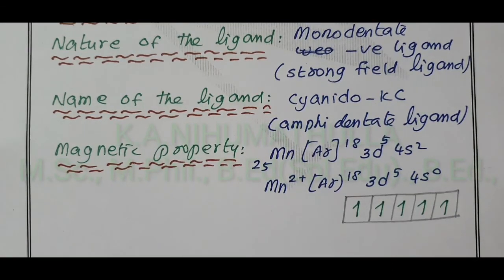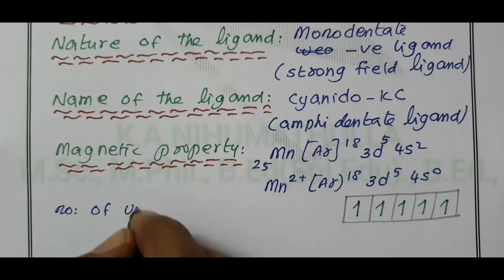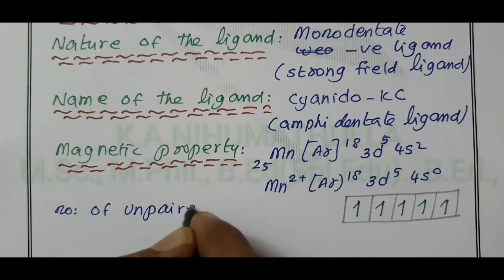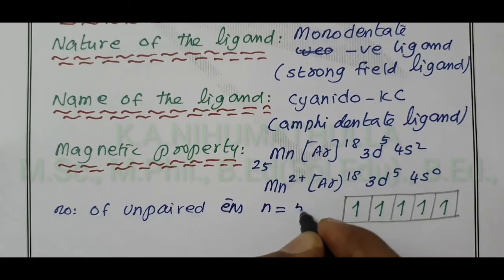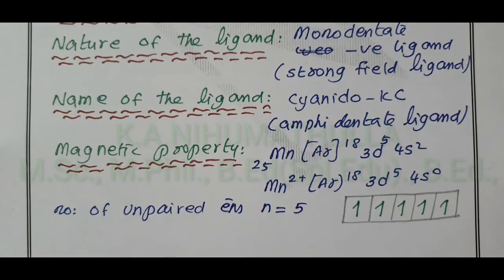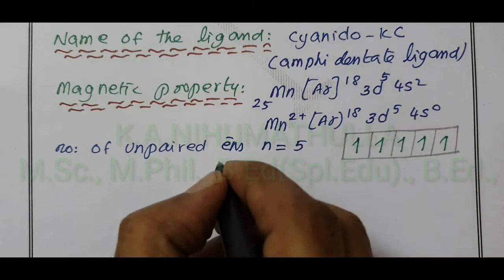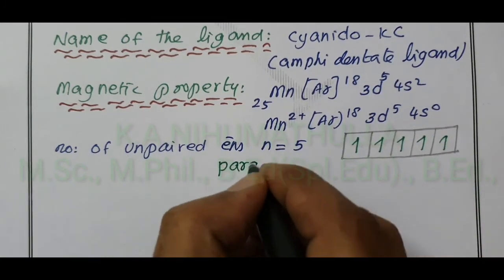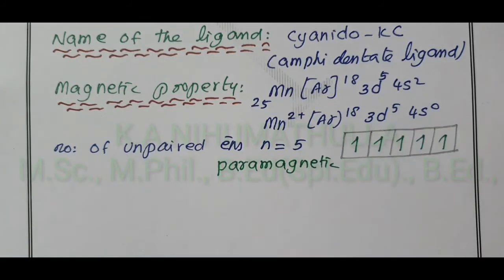So from this we can write the number of unpaired electrons, n value equal to 5. From this we can calculate the magnetic moment due to the presence of unpaired electrons. The given complex is paramagnetic in nature.